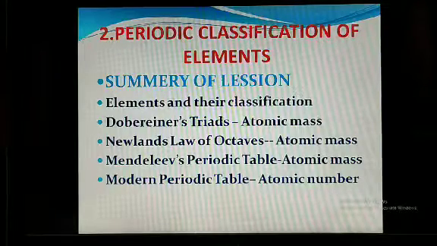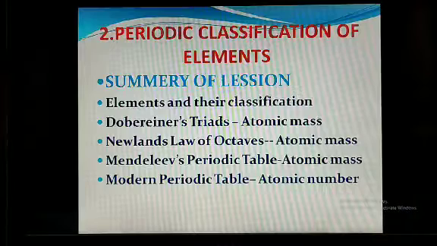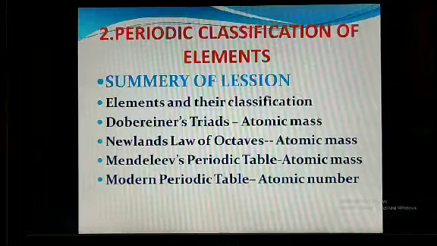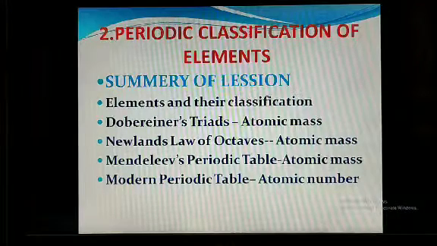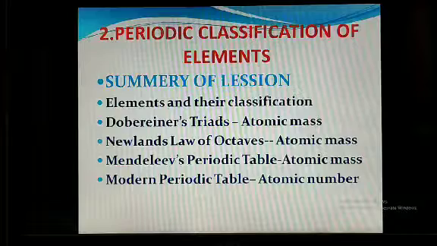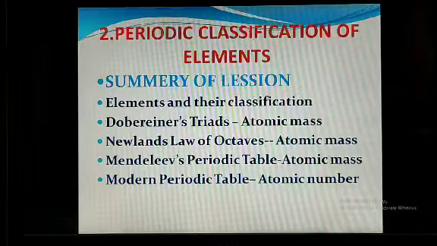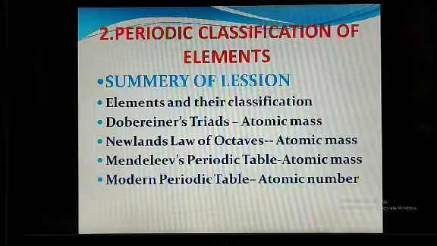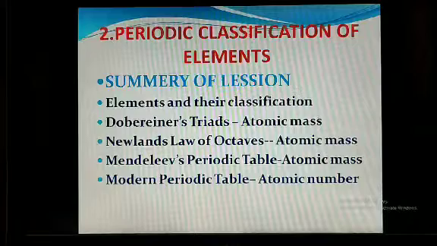Then what is matter? Everything on the earth is in the form of matter, which requires or occupies space and possesses mass. That is called matter.